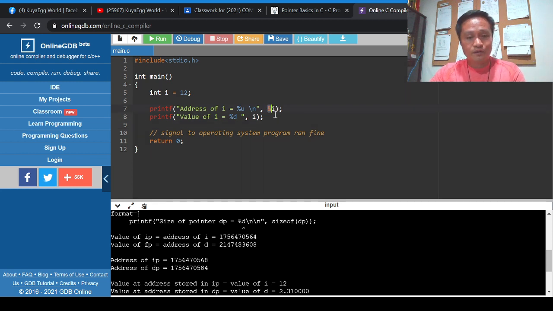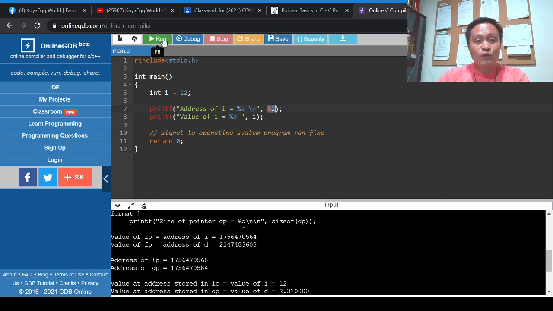And prior to this statement, variable i contains 12. In the next line, we are trying to print the address of i. And then the next printf, we print whatever is the value of i. We are aware that the value of i is 12. The problem is, what is the address of i? That is why we have this &i. This is an address operator.